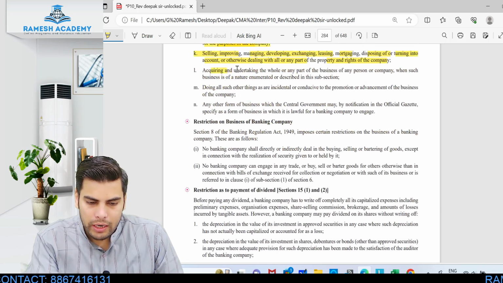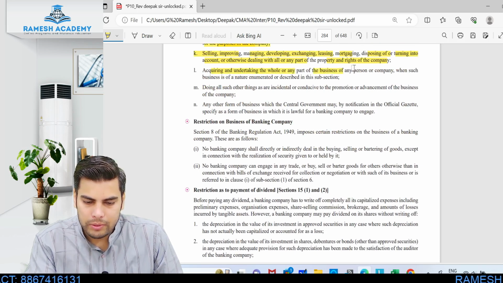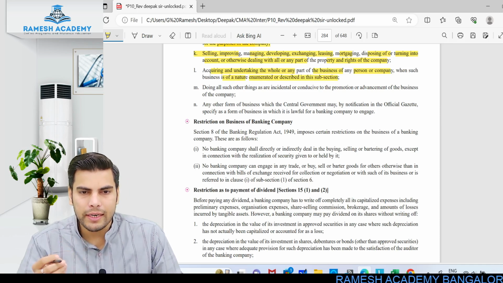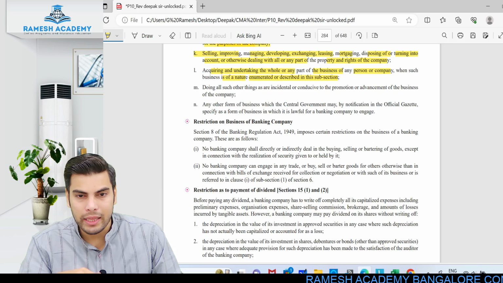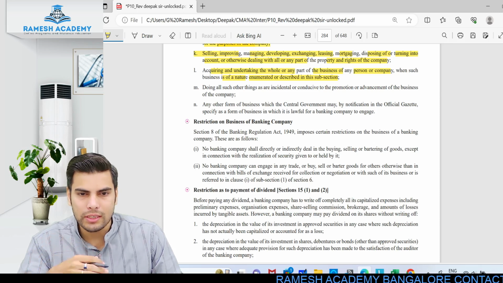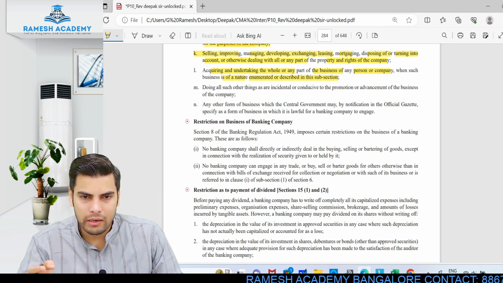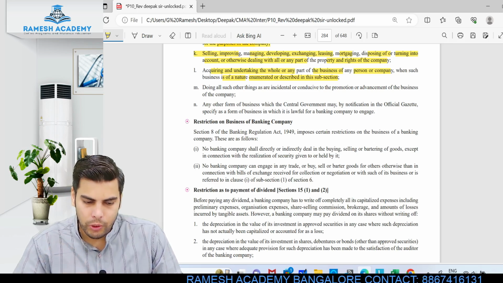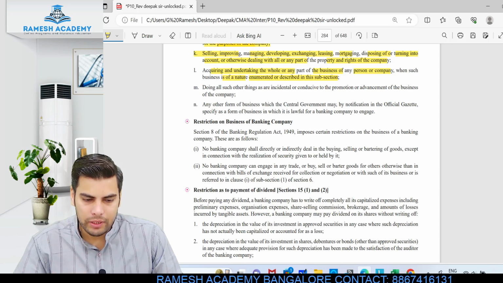Acquiring and undertaking the whole or any part of the business of any person or company when such business is of the nature enumerated or described in the subsection. So if it is related to their similar business activity, they can also acquire. Let's say a particular bank is running at a loss. If they want to acquire that bank, they can still do it. It is well within its activity limit.